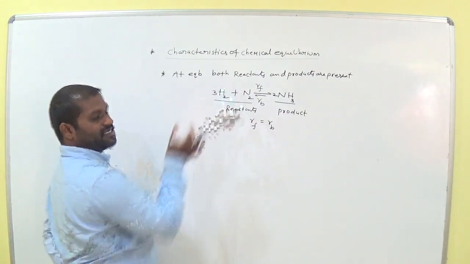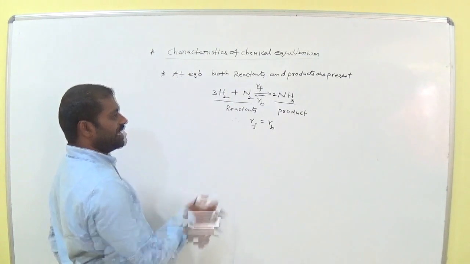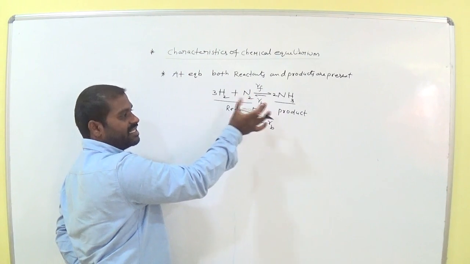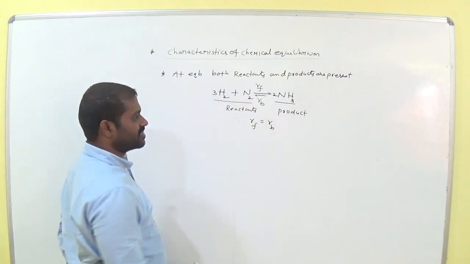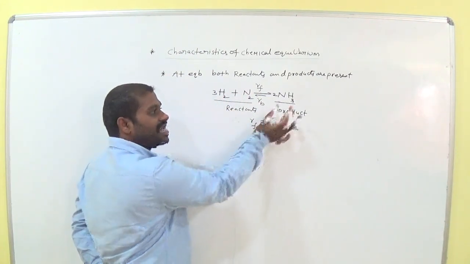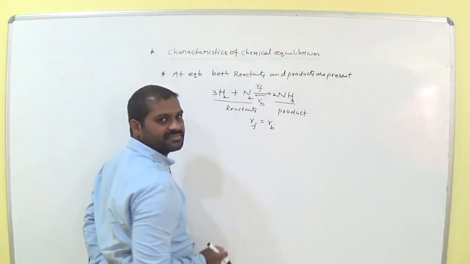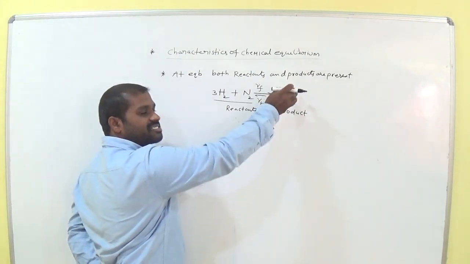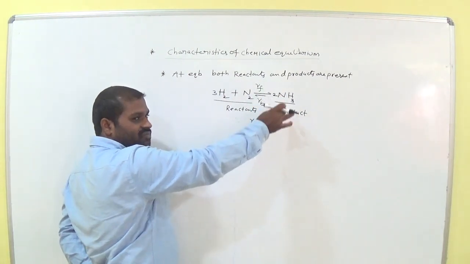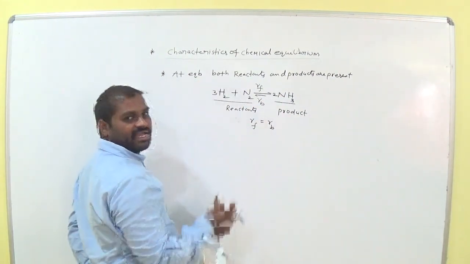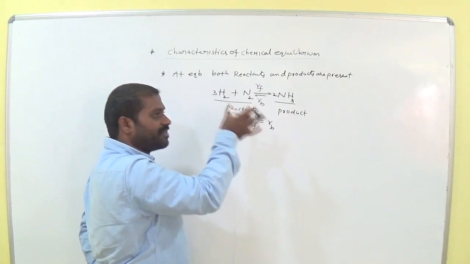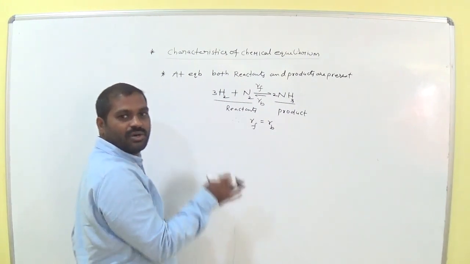Here this point means there is no complete end of reactants or products in the chemical equilibrium. That means when the concentration of reactants decreases, the concentration of product increases, or when the concentration of product is high, it tries to convert to reactant again. That means there is no complete reaction.